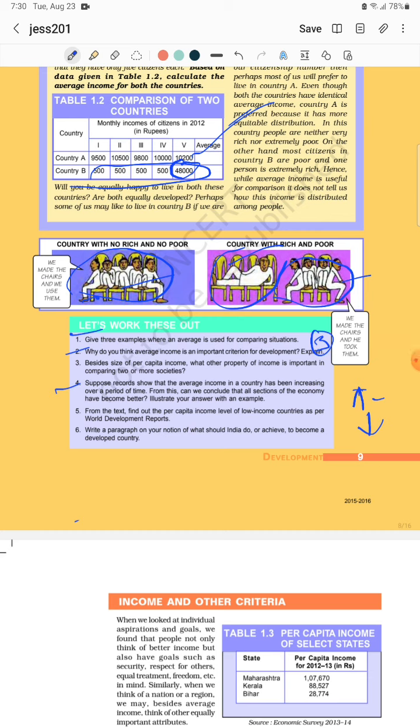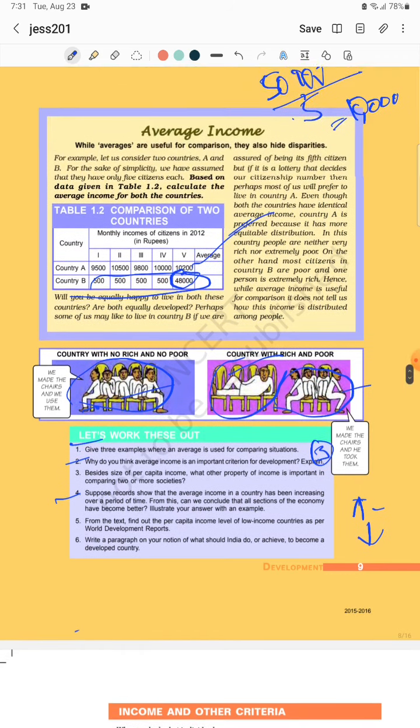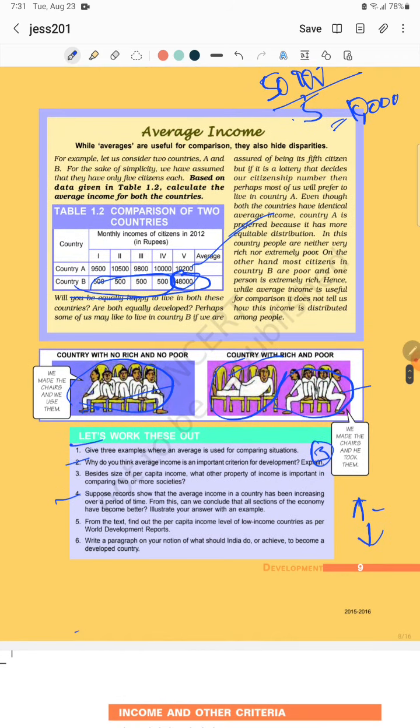From this, we can conclude that all sections of the economy have become better. Illustrate your answer with an example. Okay, it's a very good question. An increase in average income in a country cannot be a guarantee of overall progress of the economy. Maybe four people are still in difficulty and only one person is progressing, because here the average income comes to 10,000 also, but you can see that one person's income is more and all the other persons are facing difficulties.